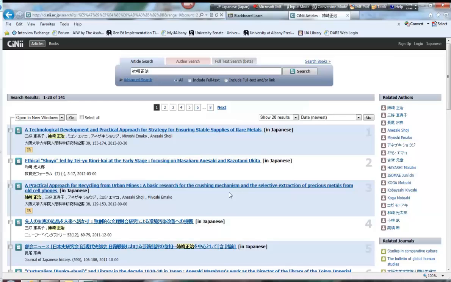The first time I did this as an experiment, the number of hits that I got was around 2 dozen. And look, now there's 141. It really does keep increasing day by day. Now a number of these are false hits because there's somebody who's doing research in the sciences with the same name as the person I'm interested in. So I have to sort of sift through here. This is a true hit. It really is about the person I'm interested in, the Anosaki that I'm interested in.